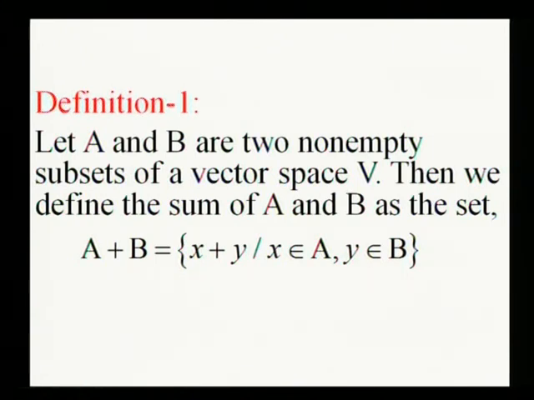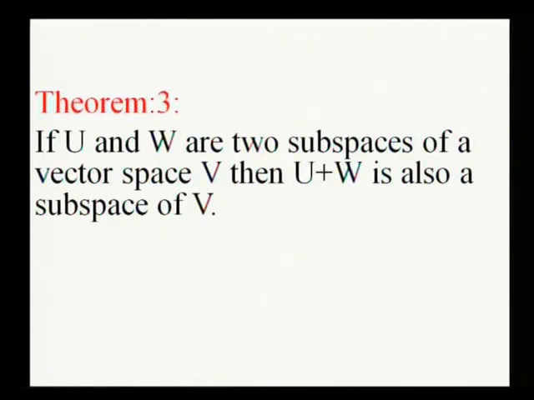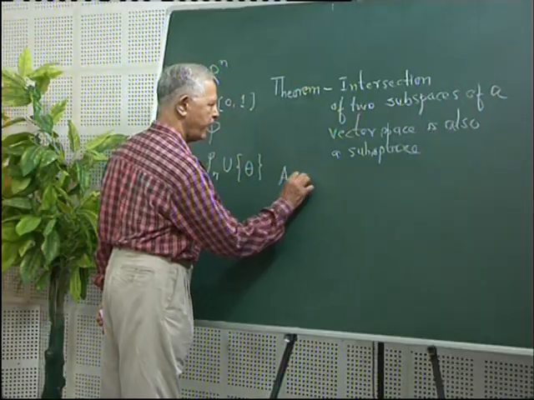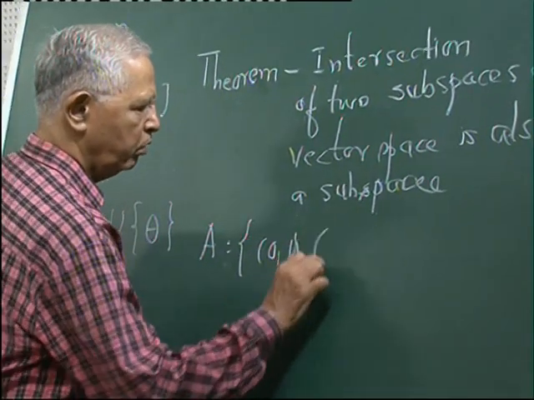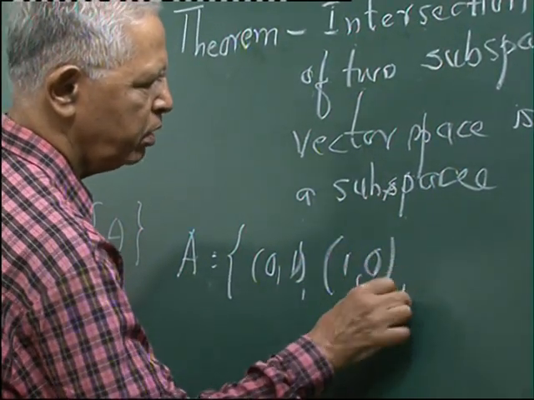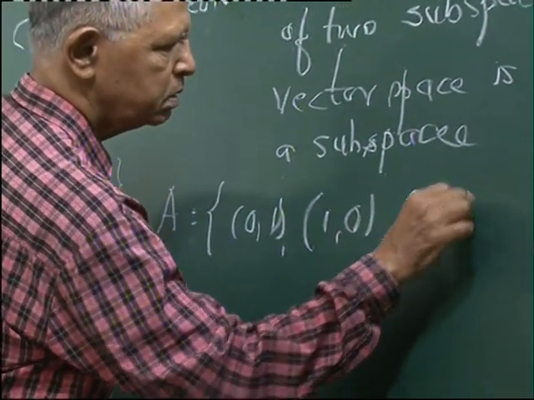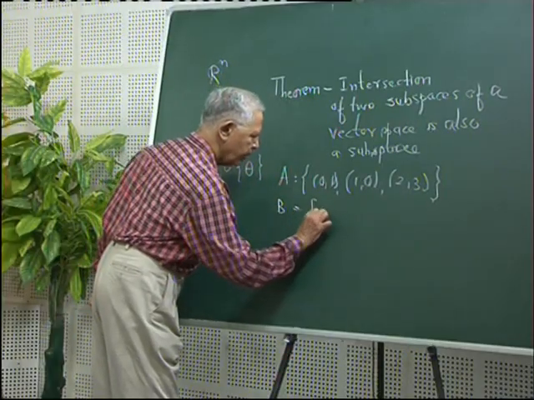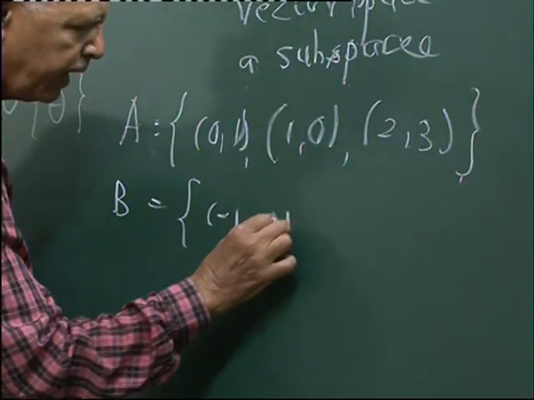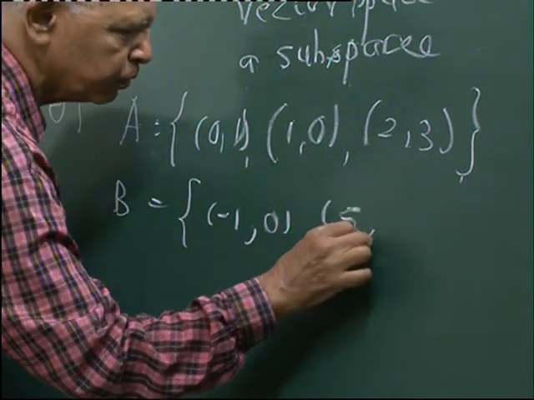So A plus B is equal to the set of all vectors x plus y, where x belongs to A and y belongs to B. For example, suppose I take A equal to {(0, 1), (1, 2), (1, 0), (2, 3)} and B equal to {(-1, 0), (5, 2)}.